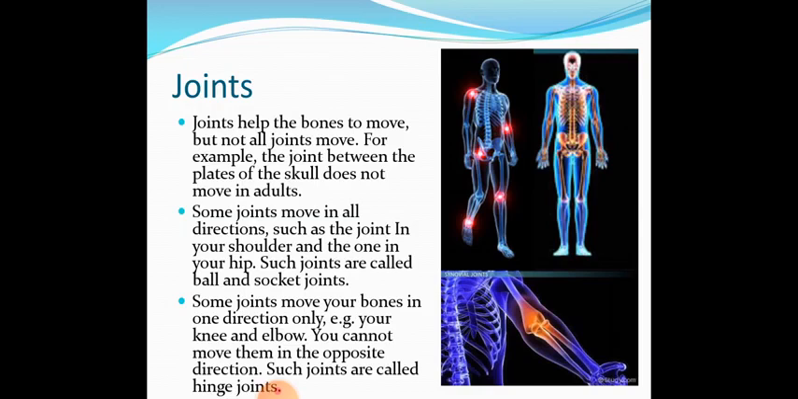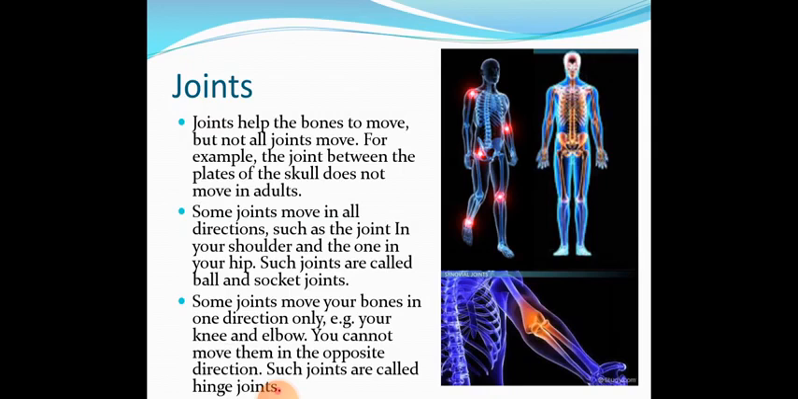So when you are throwing the ball, with the help of your shoulder you can throw the ball in each and every direction. You are running, you are twisting, when you are doing exercise you are twisting your body because of your hip bone. So the shoulder bone and hip bone can move in all directions. Such types of joints help the body to move in all directions. Such joints are called ball and socket joints.